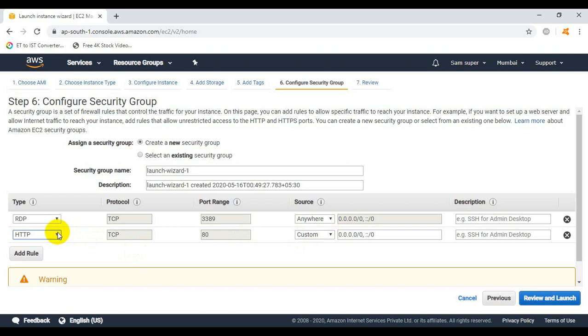My question to you: can we access the website or the web portal without HTTP or HTTPS? Just guess it. If you are thinking that we can access it with the help of HTTP and HTTPS only, your guess is correct. Your answer is right.